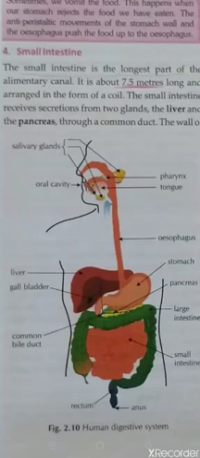All right, so next is your mucus. What is the function of mucus? Mucus protects the inner lining of the stomach from the action of acid, because continuously whenever food enters your stomach, the walls of the stomach start releasing gastric juice, they start releasing hydrochloric acid. So with the continuous release of this hydrochloric acid, the walls of the stomach may get damaged. So that is the reason the mucus is present in the walls of your stomach, which protects the inner lining.